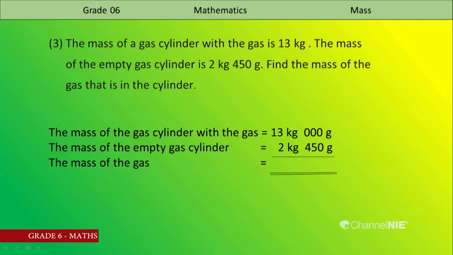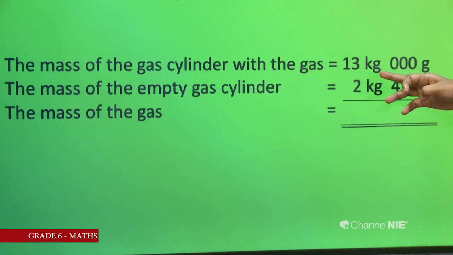Now, you should subtract 450 from the zeros. You know the method. It is 13 kilograms. Bring 1. 1 kilogram in this column is 1000 grams. Then let us do the subtraction. 0 subtract 0, 0. Then here 0 subtract 5 cannot be done.